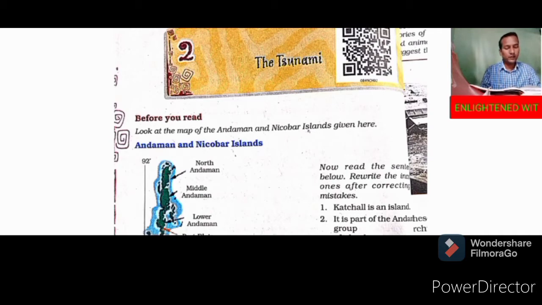Let's go to the other lines. These stories are all from the Andaman and Nicobar archipelago, that is, from some islands of Andaman and Nicobar. Archipelago means a group of many islands and the surrounding sea. If a question comes asking where the stories are taken from, the answer is the Andaman and Nicobar archipelago.